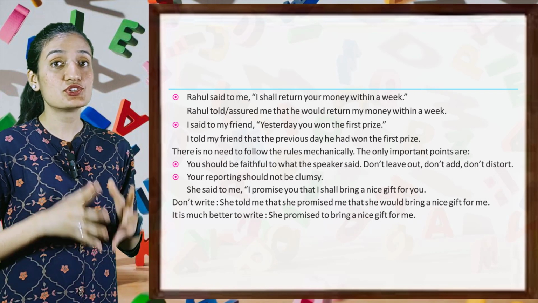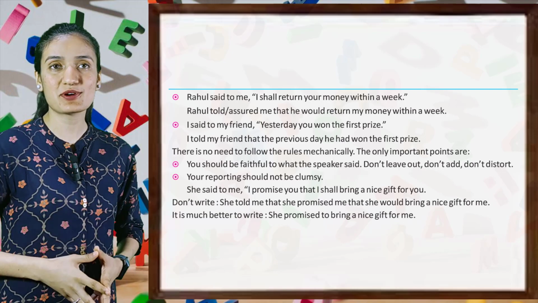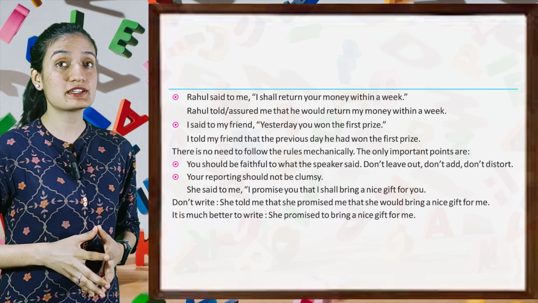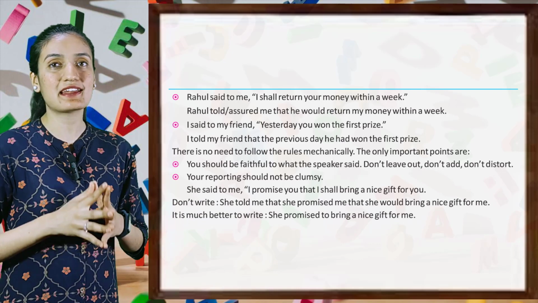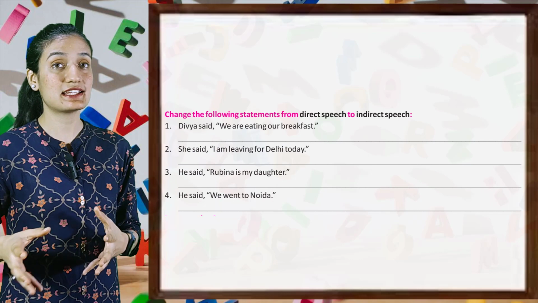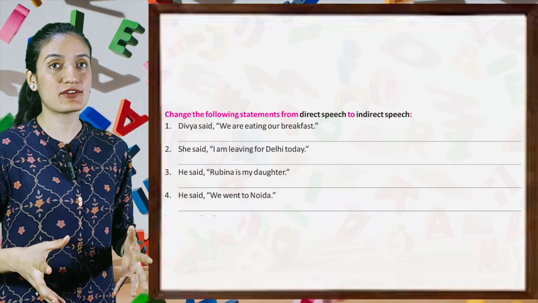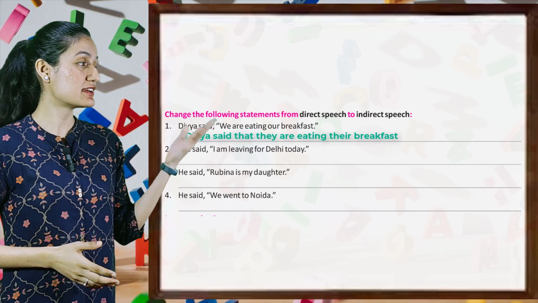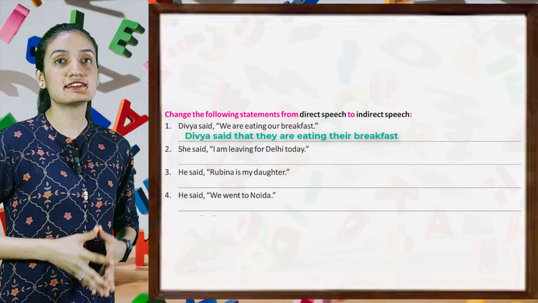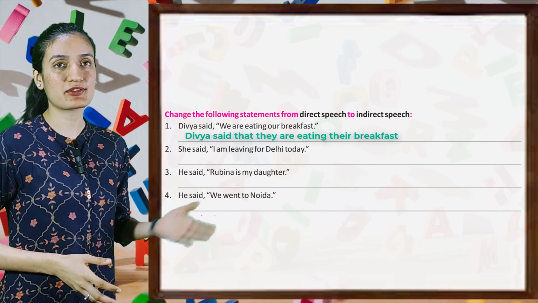Don't write, she told me that she promised me that she would bring a nice gift for me. It is much better to write, she promised to bring a nice gift for me. Change the following statements from direct speech to indirect speech. First, Divya said, we are eating our breakfast. So this sentence will be, Divya said that they are eating their breakfast. So in the same way, do the rest of the statements by yourself.